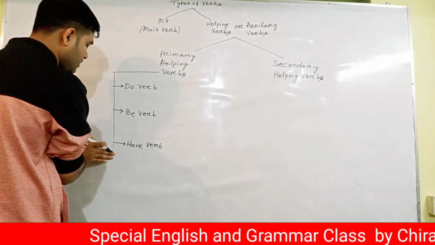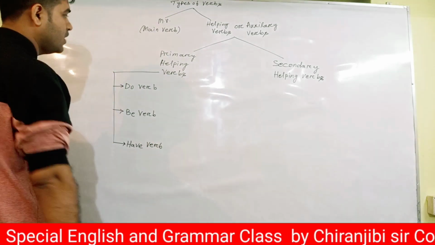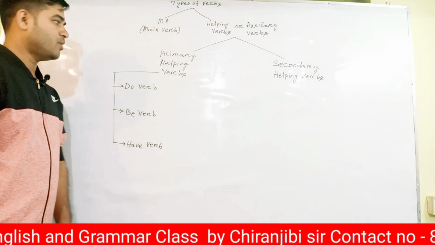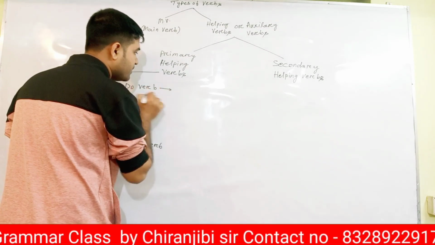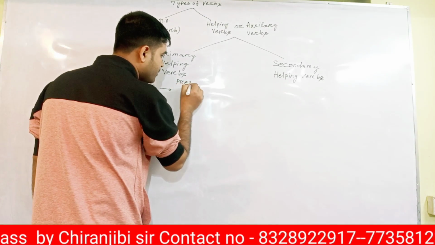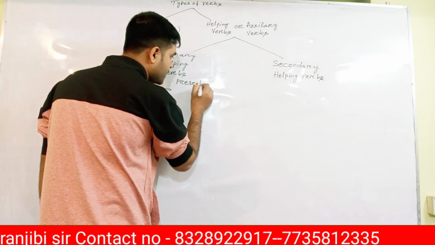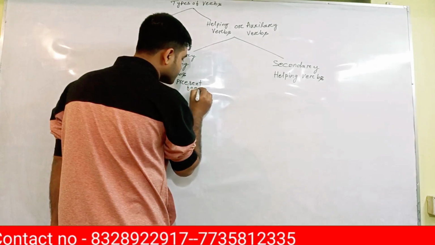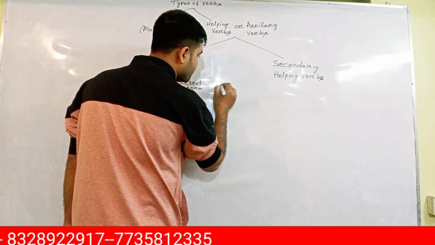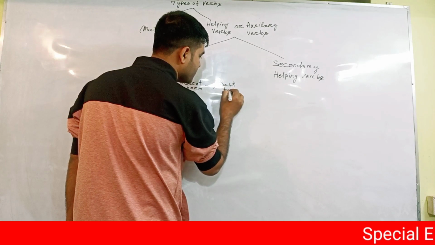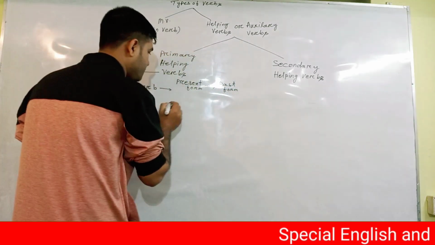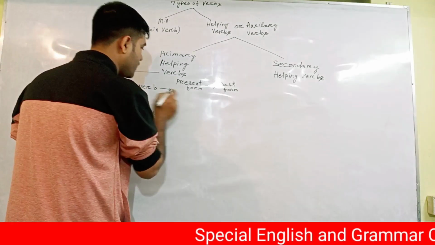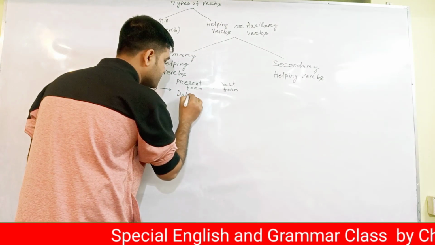Okay, these are the 3 types of primary helping verb. Again, listen to me. Primary helping verb has 2 forms: present form and past form. The do verb has present forms do and does.